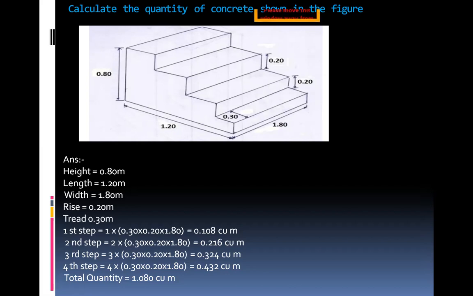So first step. Here the tread dimension is 0.30 and the rise value is 0.20, and width 1.80. It is the first step.